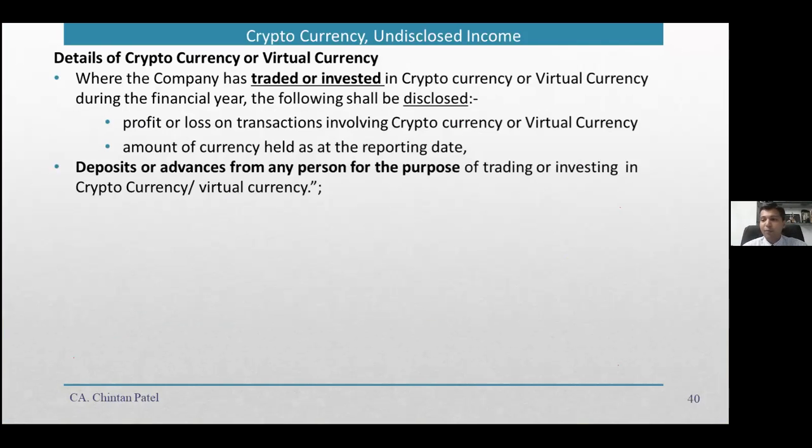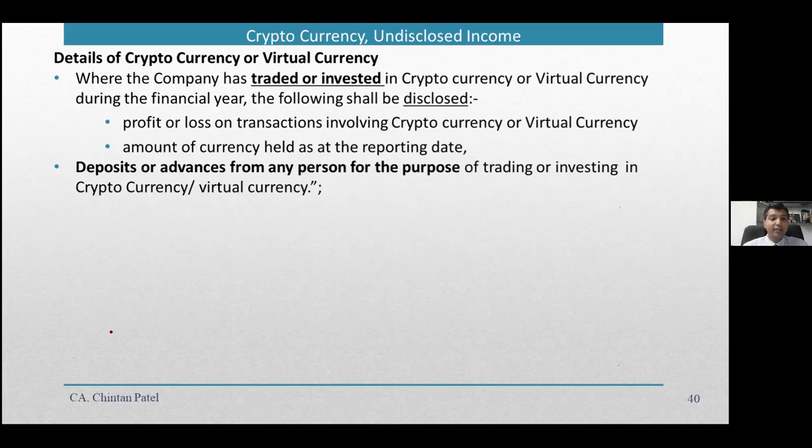Now coming to the next very important point, which is on cryptocurrency and basically virtual currency. So the details of cryptocurrency or virtual currency. Cryptocurrency, देखो अभी cryptocurrency, virtual currency is a very new word. इंडिया में वो अभी regulated नहीं है. इंडिया में it is not something which is allowed. Still, government is proactively working, and they Schedule 3 में वो भी डाल दिया कि अगर आपने cryptocurrency में, virtual currency में कंपनी ने ट्रेडिंग किया है या इन्वेस्टिंग किया है, तो वो चीज आपको दिखाना पड़ेगा.